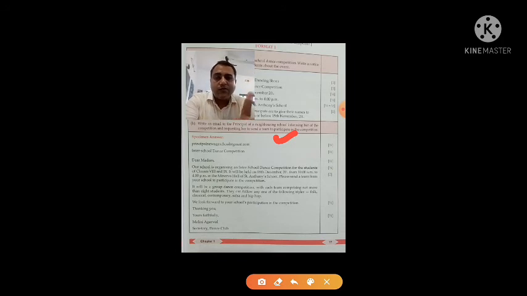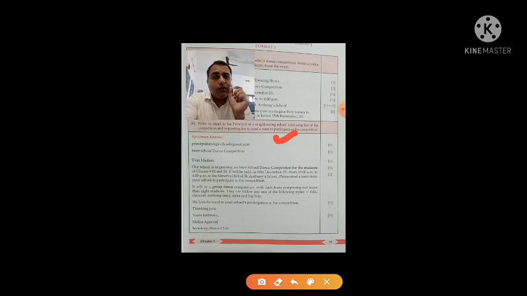For the opening sentence also you will be getting half marks. So here it will be: our school is organizing an inter-school dance competition for the students of classes 8th and 9th. It will be held on 18th December, as it is given here, 18th December 2021 from 10 a.m. to 4 p.m. in the Minerva Hall of St. Anthony's School. So please send a team from your school to participate in the competition.